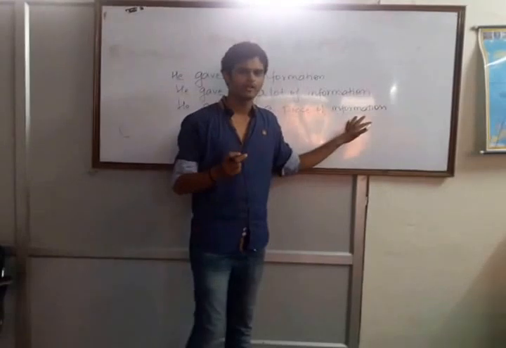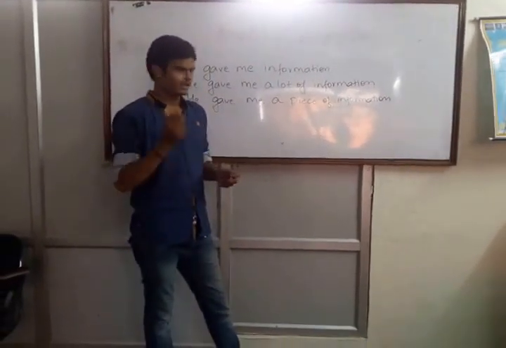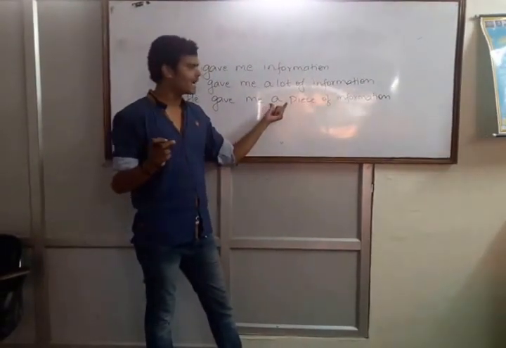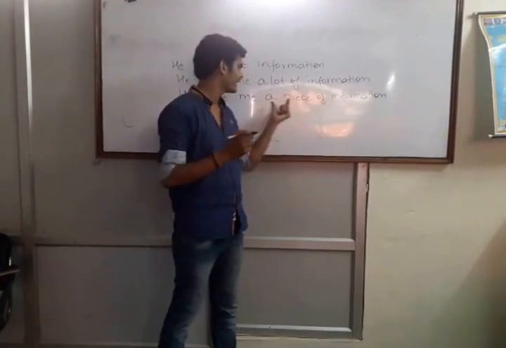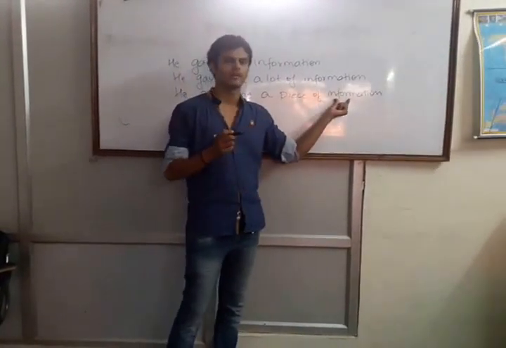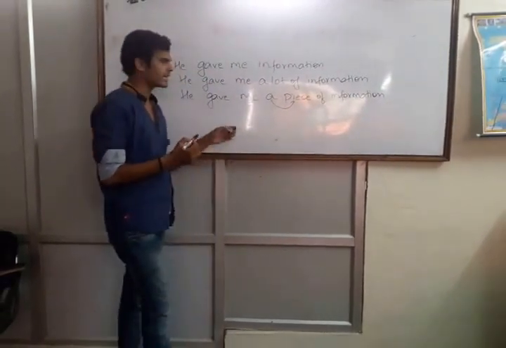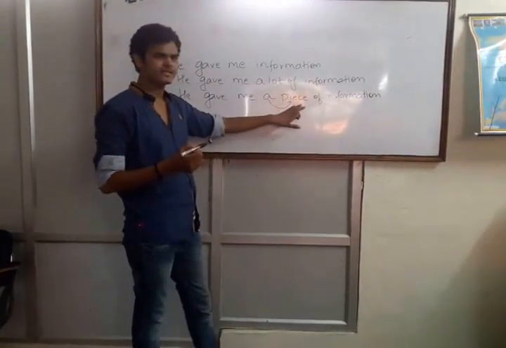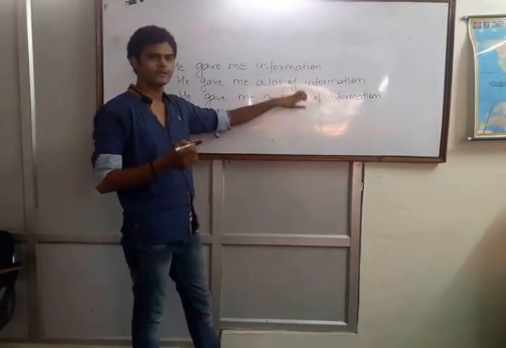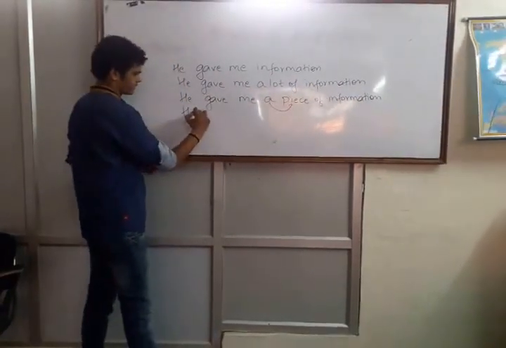First rule was information will always remain in singular. So here information is in singular. Second rule was we will not use article a with an uncountable noun. Here a is not used with the uncountable noun. A is used with piece. It means we have inserted a word, that is piece, and we are making the singular of piece.